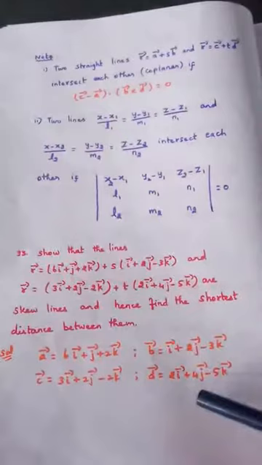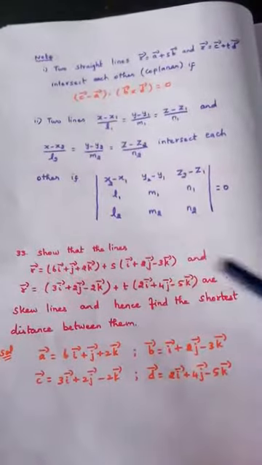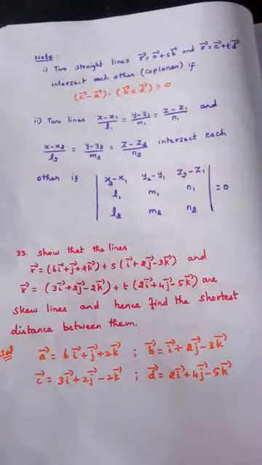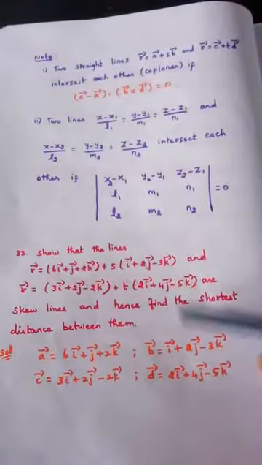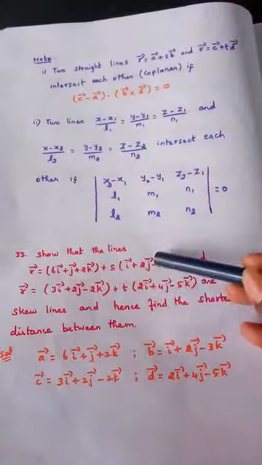Point of second line. What is D vector? Parallel vector of second line. So I am writing all the four things. What I have to prove? Now by seeing the parallel vector itself, this parallel vector is different from this.